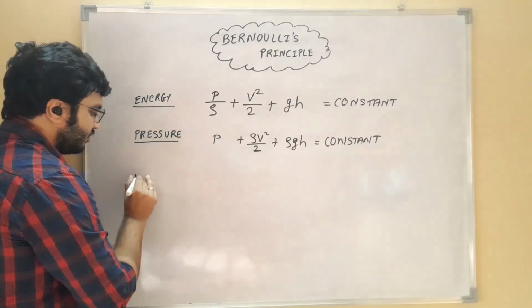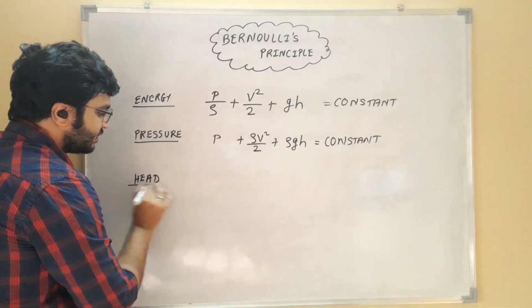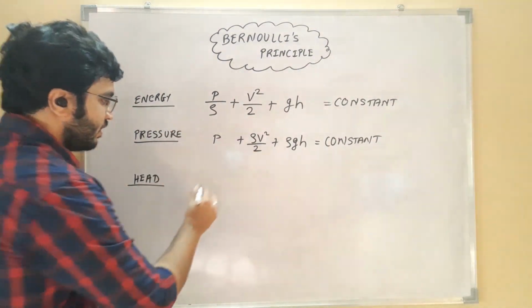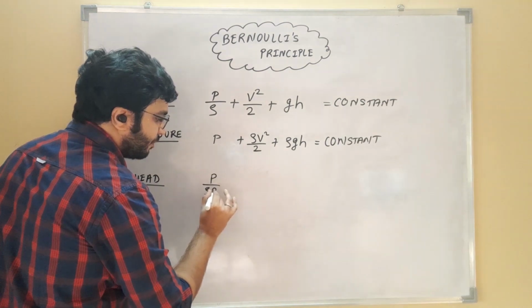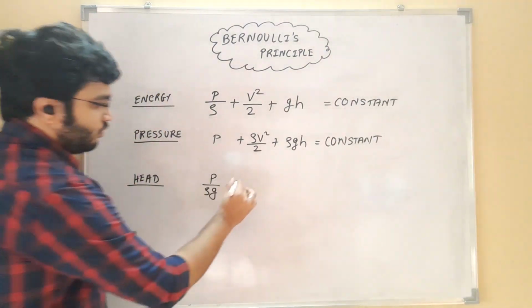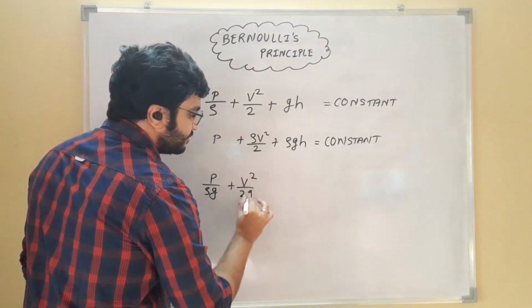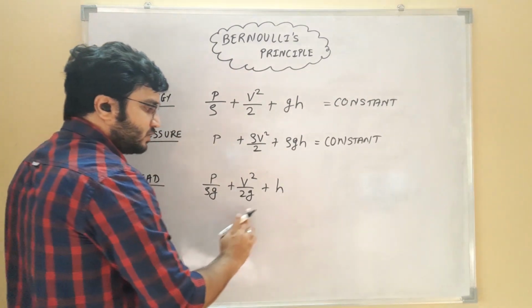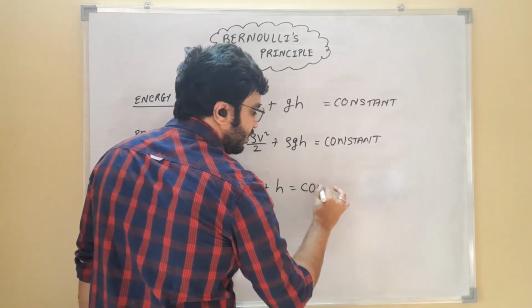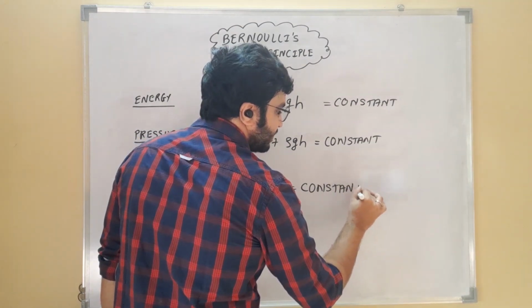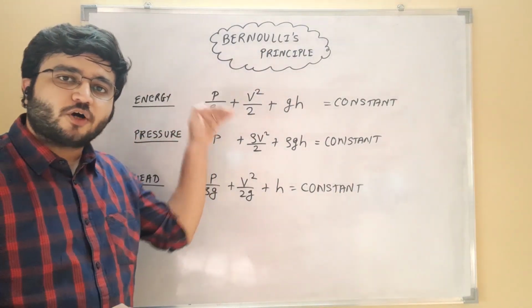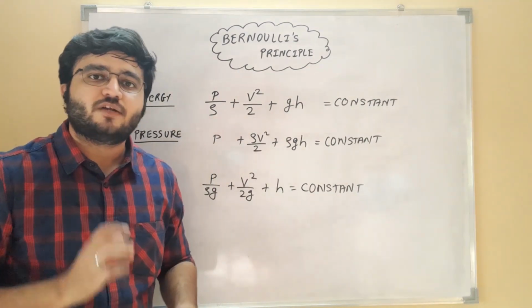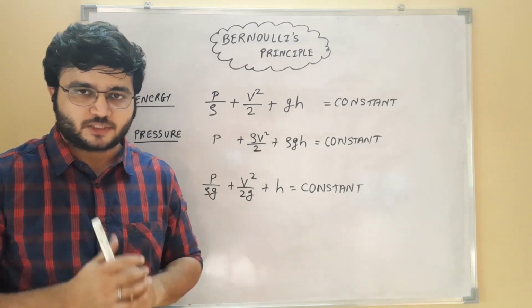Then third type of expression is head form. We can write this same expression in terms of head. So this is pressure head, P upon rho G, plus V square upon 2G is kinetic head and H is the potential head. So summation of these three heads is going to remain constant as per Bernoulli's principle. So these are the three forms of equations of Bernoulli's principle, and we can use these expressions to calculate various parameters regarding the fluid system.